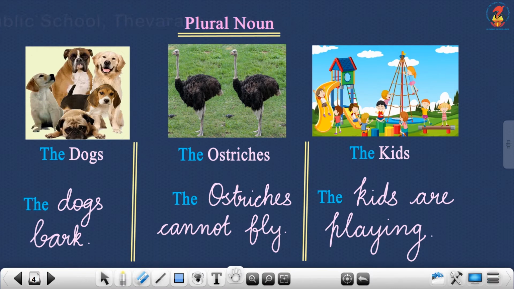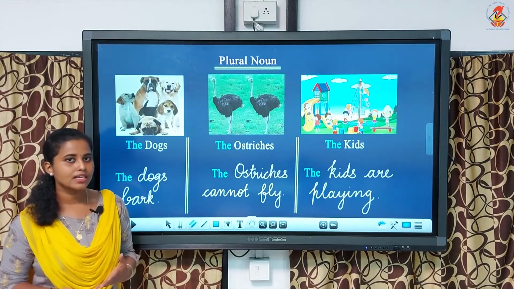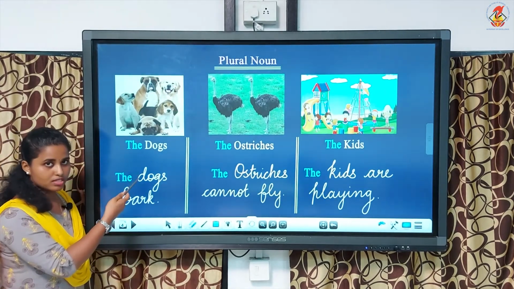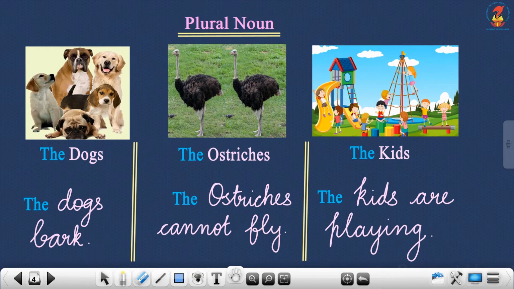Okay, so here I have given a few pictures which are plurals. Plural noun. What do you mean by plural? More than one. It can be more than one person, place, animal or thing. As you can see here, I have given the picture of dogs. Okay, then ostriches. Next, kids. So, the dogs bark. We are pointing to a particular noun and we are talking about dogs. If we are talking about a particular noun and it is a plural noun, we can use the article the. So the dogs bark.